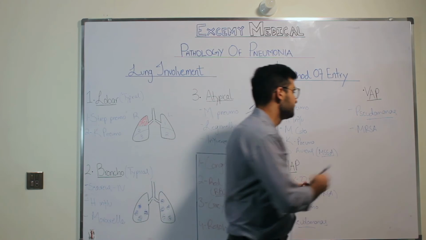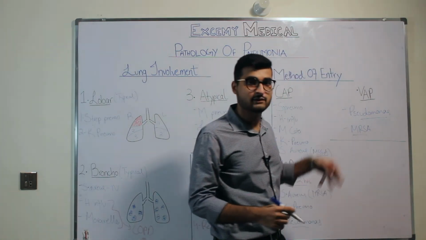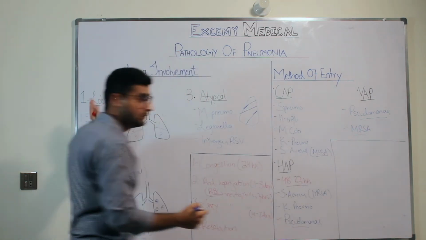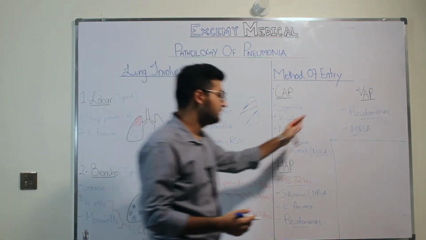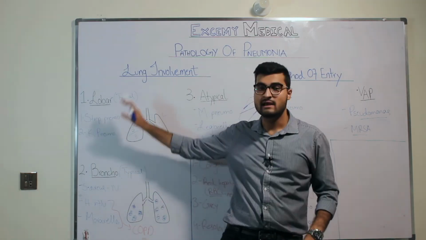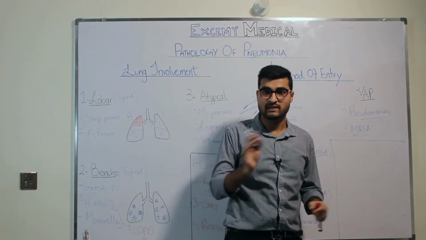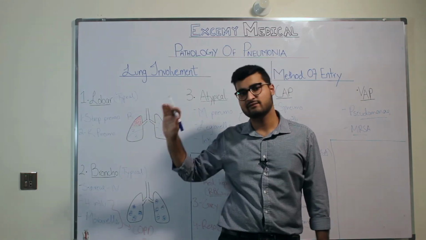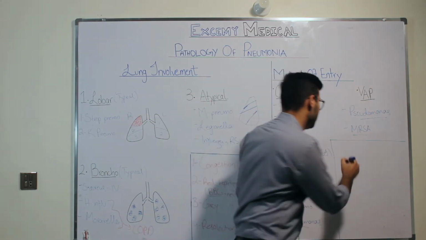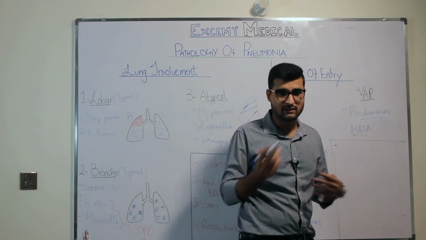Now, about the signs and symptoms that you will see in a patient with pneumonia. If you have typical pneumonia, that is lobar pneumonia or bronchopneumonia, given the involvement, I'm not talking about this classification, I'm talking about this. In lobar pneumonia or bronchopneumonia, that could be due to strep, staph, Klebsiella, Pseudomonas, anything. If it's a typical pneumonia, what are the signs and symptoms?